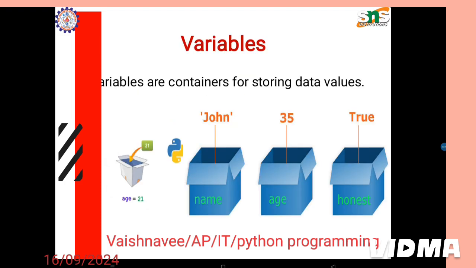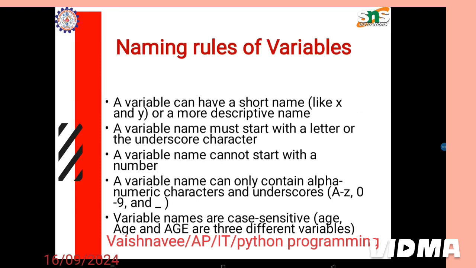Variables. As we know, variables are containers for storing data values. Here let us consider this box as a variable, which has the variable name age and is equal to 21. Similarly, there are several boxes which have variable names. Here we store John as a name and 35 as age. Is he honest or not? Yes, True, he is honest. So John, 35, True are the values, and name, age, honest are the variable names.